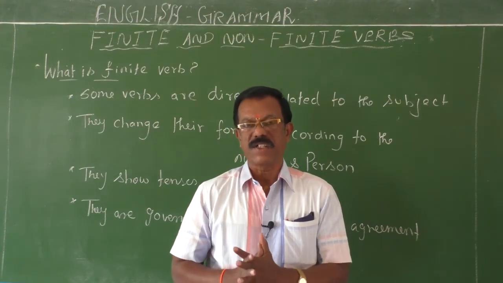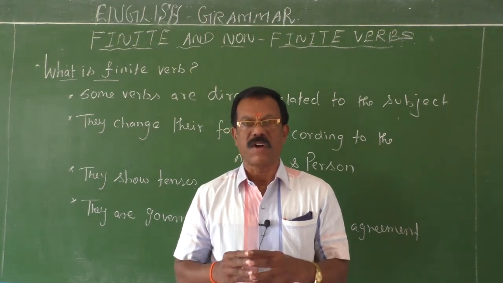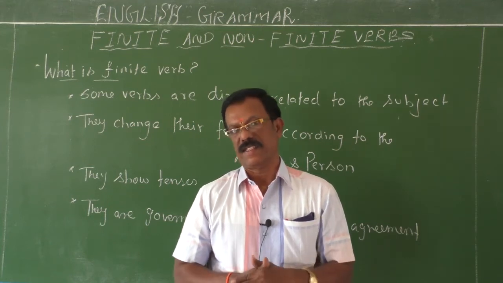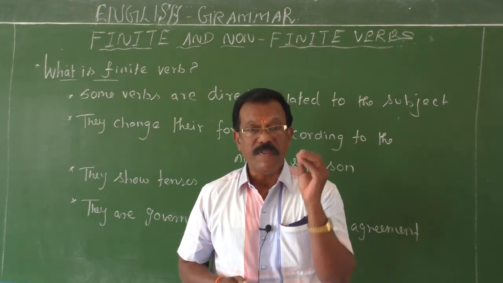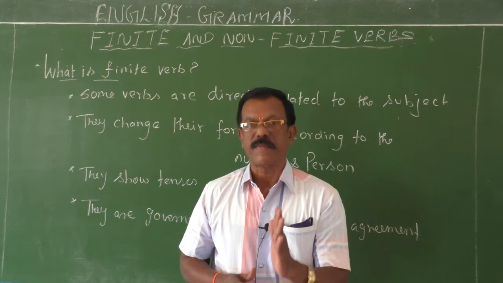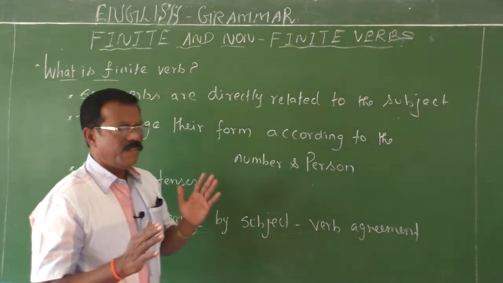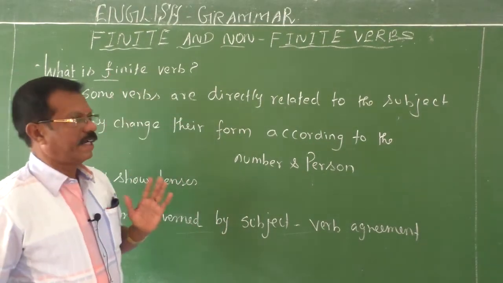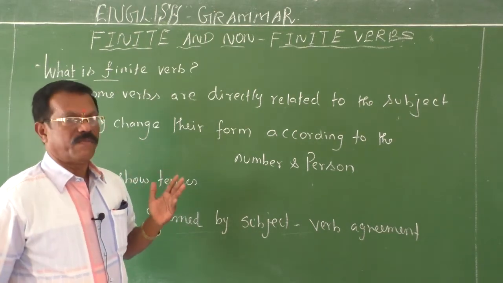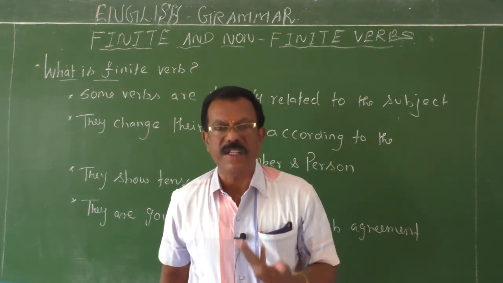This classification of verbs, that is finite and non-finite, is done by the grammarians based on the structure and function performed by the verbs in a sentence. Okay children, first of all, you should be very clear in your mind that a verb is an action word. It also shows the position and status of a person. Then verbs are classified into finite and non-finite verbs. What do you mean by finite verbs? What do you mean by non-finite verbs? What is the structure of finite and non-finite verbs? I will explain everything one by one.